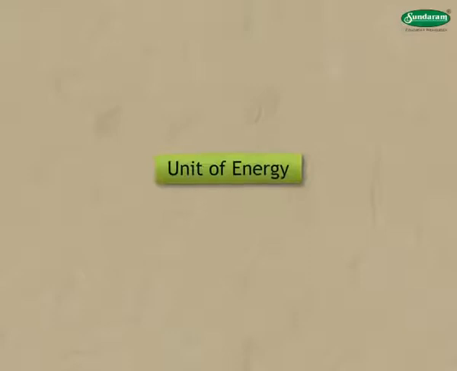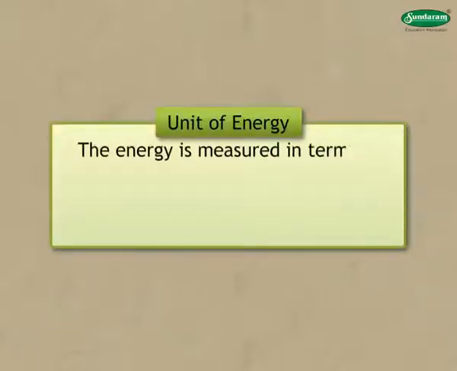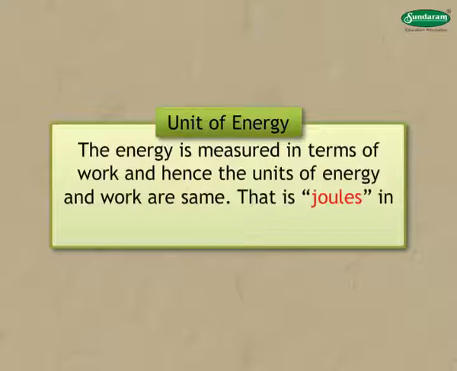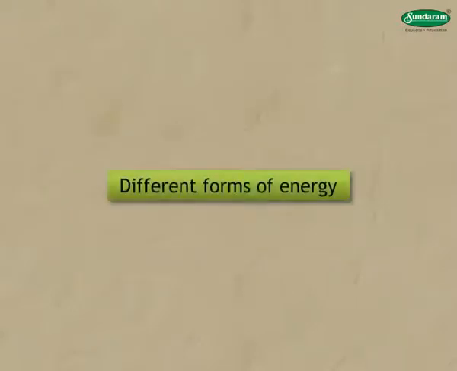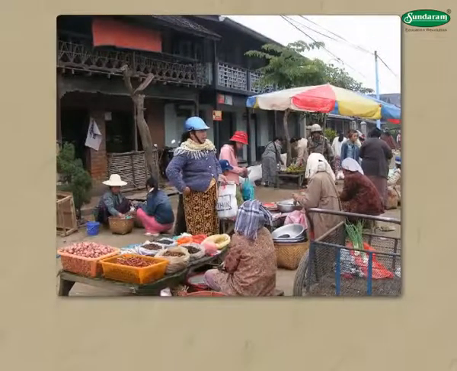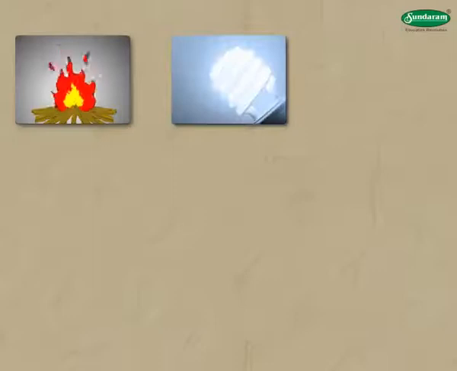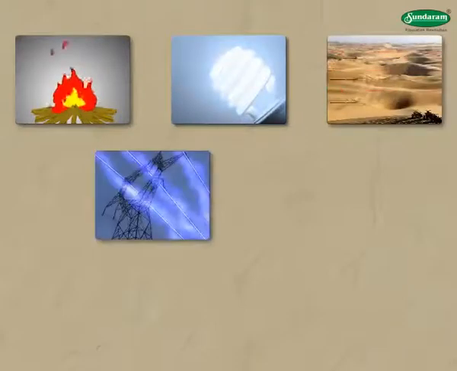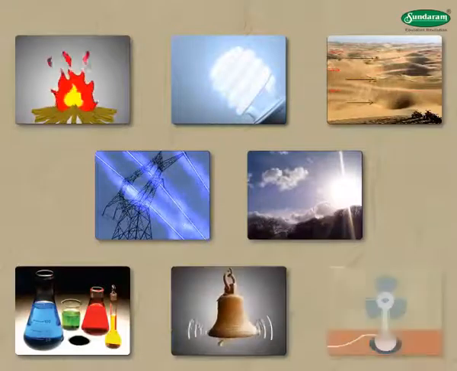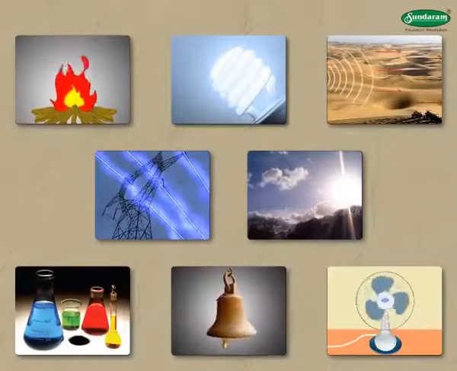Unit of energy. The energy is measured in terms of work, and hence the units of energy and work are the same. That is, joules in SI unit and ergs in CGS system. Different forms of energy. Different forms of energy exist around us. They are heat, light, wind, electric, solar, chemical, sound, mechanical energy, etc.